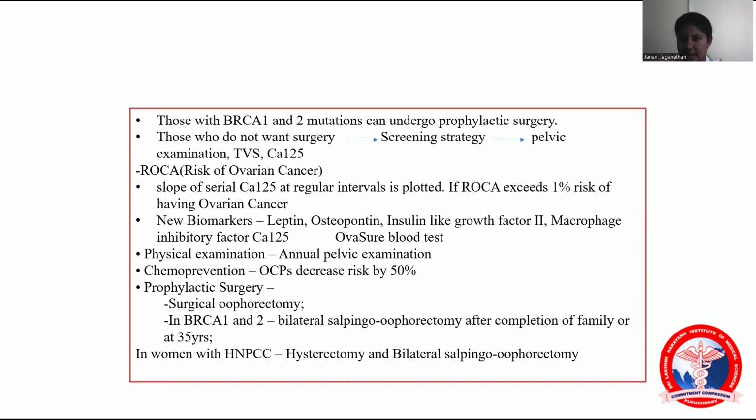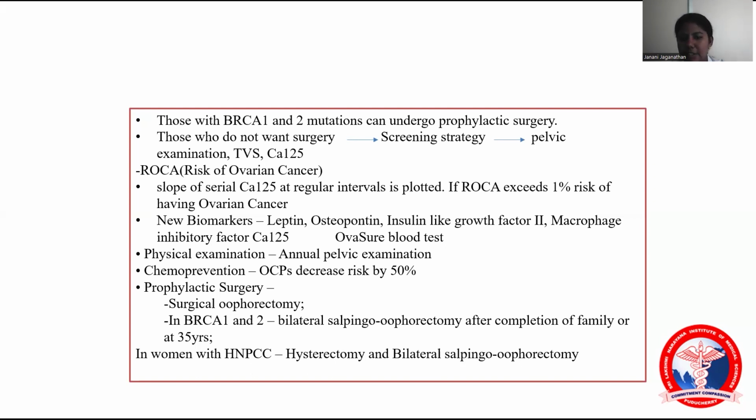Screening strategies include the CA125 marker, pelvic examination, and transvaginal ultrasound for ovarian screening. Also ROCA, where serial CA125 is monitored at regular intervals. If the risk exceeds 1%, there is a risk of ovarian cancer. They have also introduced new biomarkers like leptin, osteopontin, and insulin-like growth factor. We should also advise an annual pelvic examination.